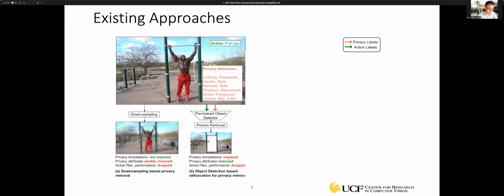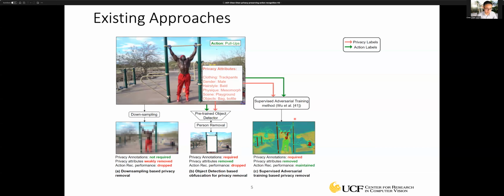As you can see here, right? The person in this frame has been entirely removed, so we can't tell what action is happening in this video. And another downside is that it requires privacy annotation, right? To annotate these different privacy attributes.